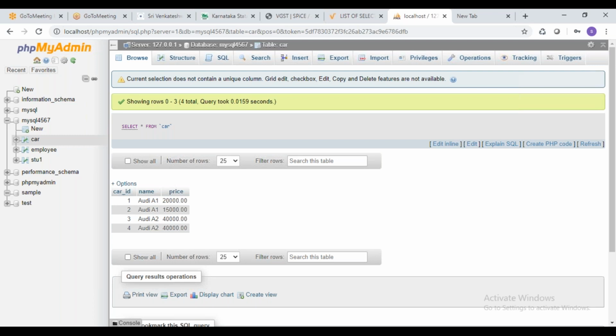You will be having the Google Meet application. Through that, I'll try to rectify your errors. I think 2 or 3 people are having the error with XAMPP, and I will try to rectify it.